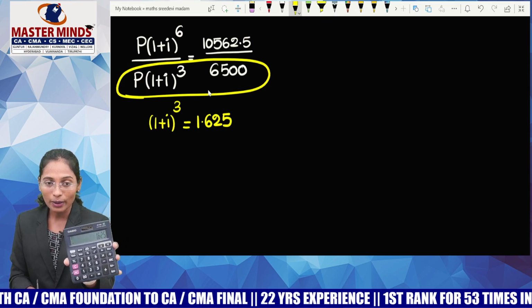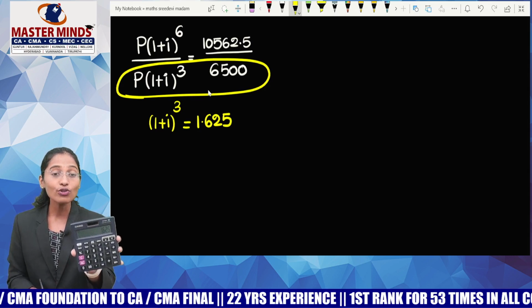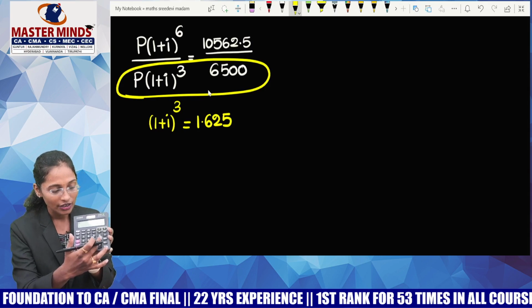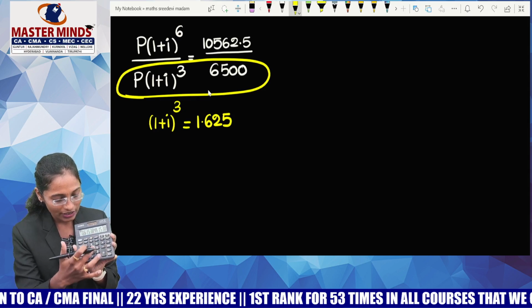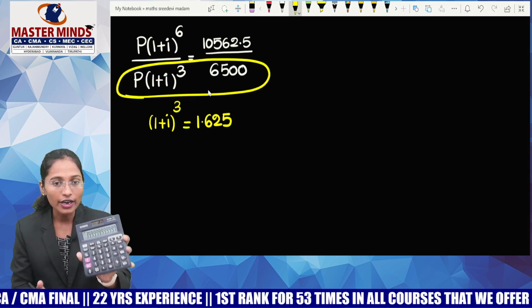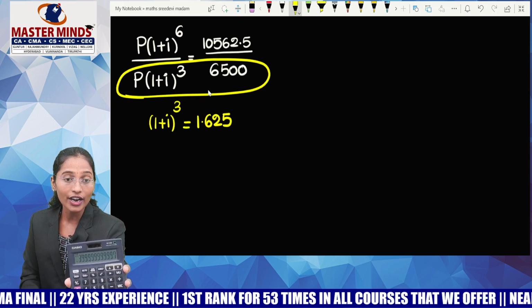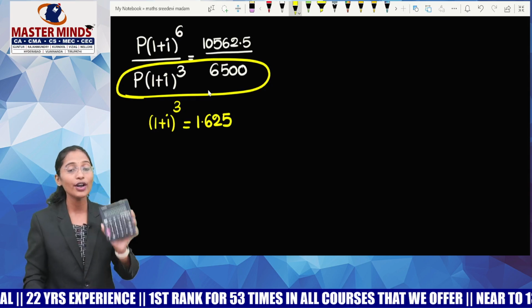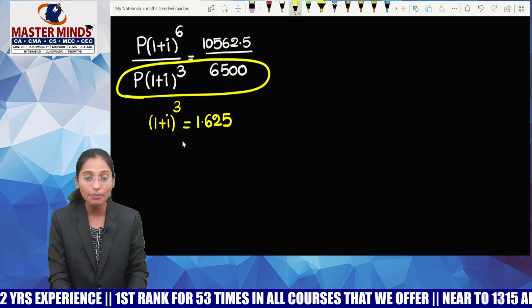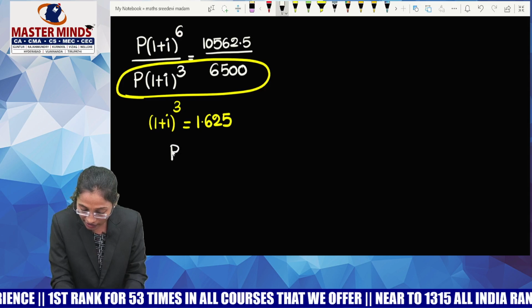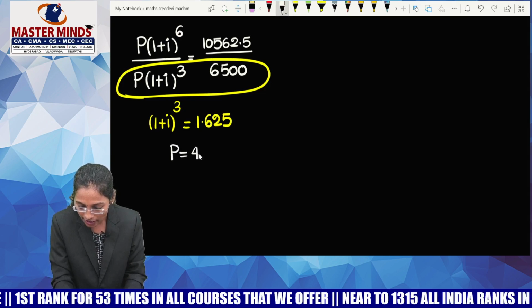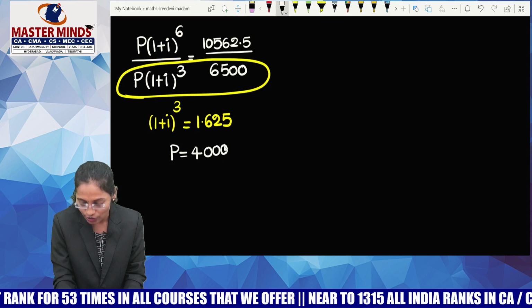This value is (1 plus I) whole cube, no? So you have to calculate the inverse of this. So just use divided by, equals to, into 6,500. Divided by, equals to, into 6,500, I got 3,999.9 bar, which means what is my principal? 4,000. I am not writing anything except 1 plus I equals 1.625.